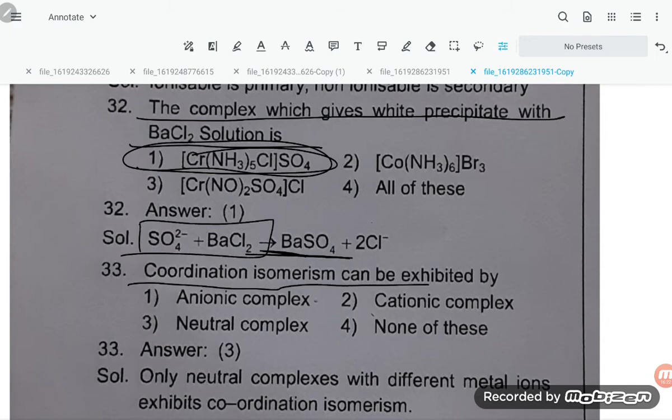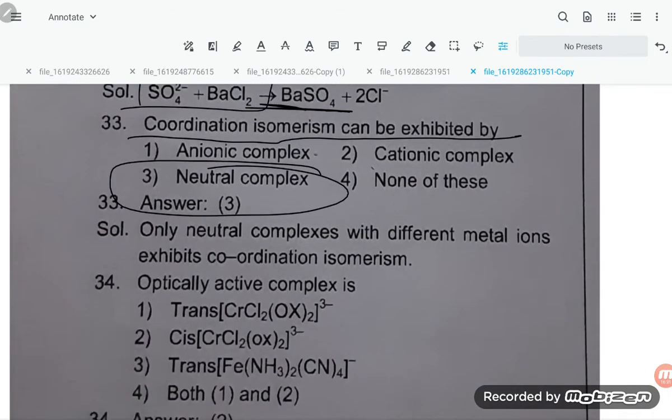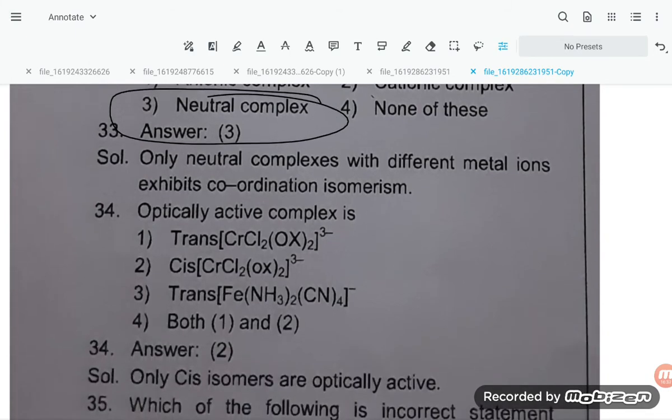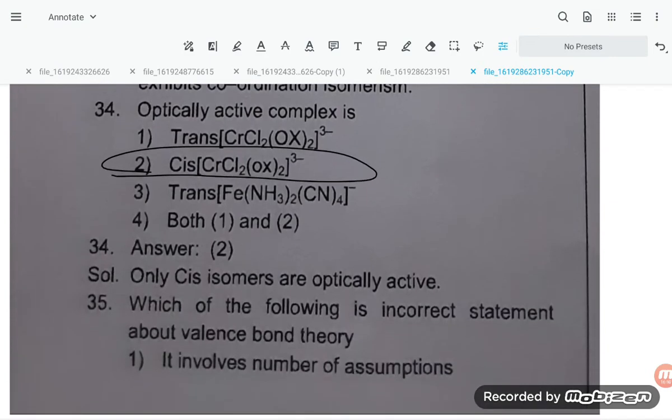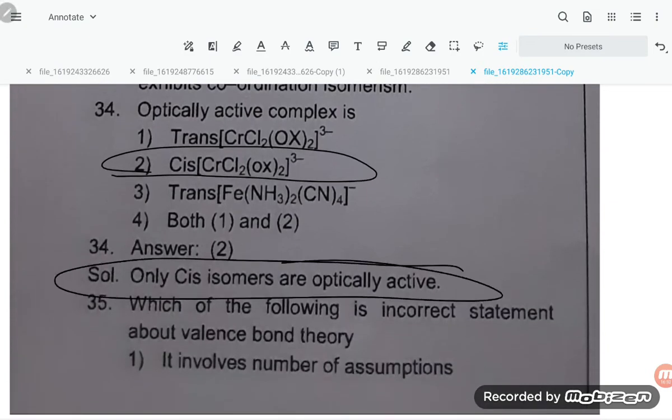Coordination isomerism can be exhibited by neutral complex. Coordination isomerism is always exhibited by neutral complex. Next one, only neutral complex with different metal ion exhibit coordination isomerism. Optically active complex are the cis [CrCl2(ox)2]. Only cis isomers are optically active, not trans.